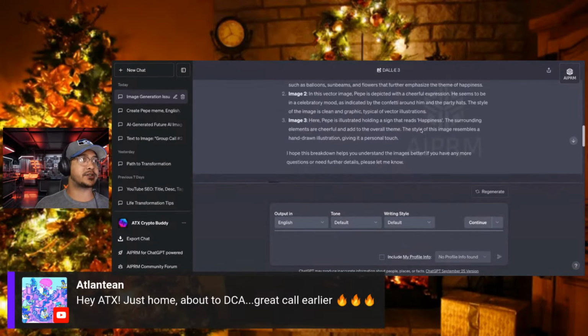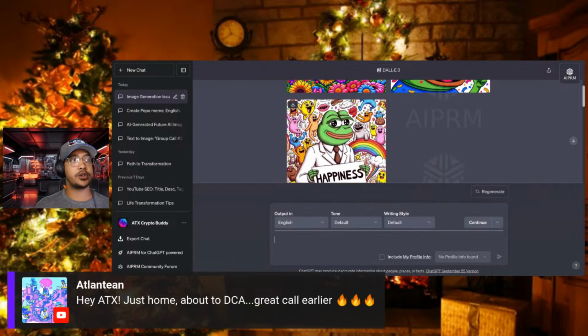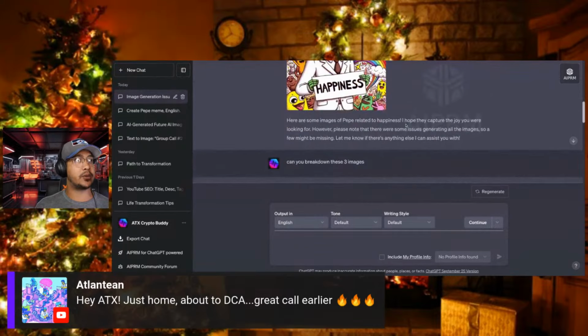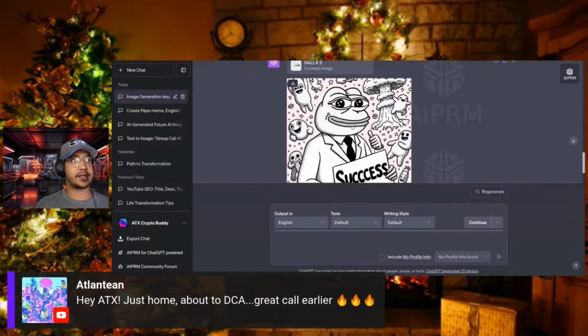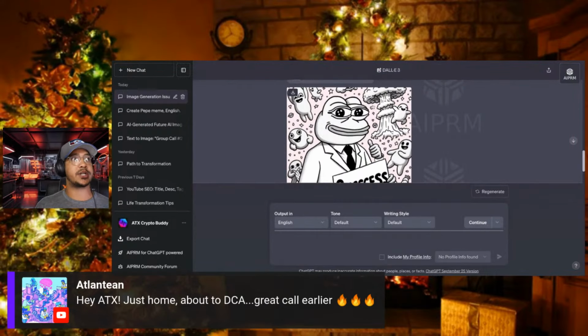And look at this, folks. Now, again, I know it did change some of the style of this, so I want to show you a couple of different examples. Let me just download this one real fast, and then we can come in here. It broke down the images, and you can see it changed the word happiness to success, so I can actually change this as well.